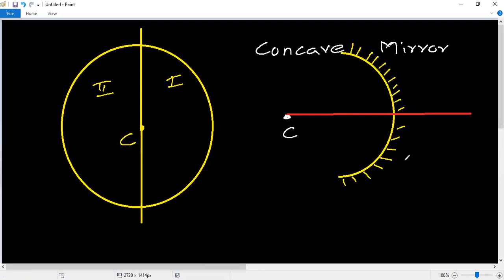This is the mirror surface. On this mirror surface, this is the midpoint, and the midpoint is called the pole. This is the center of curvature, the center of the sphere.